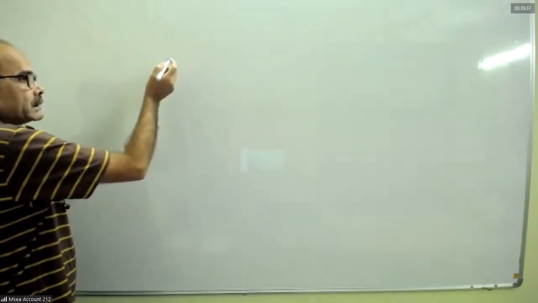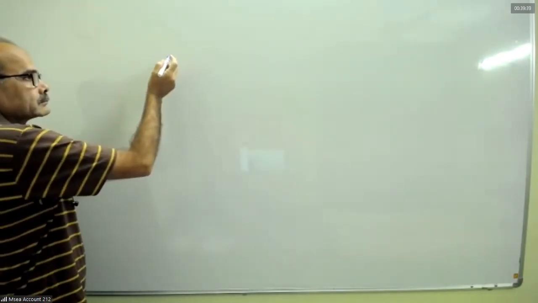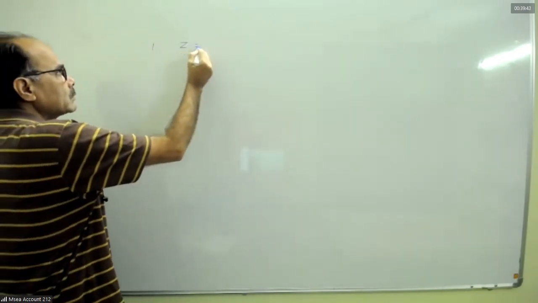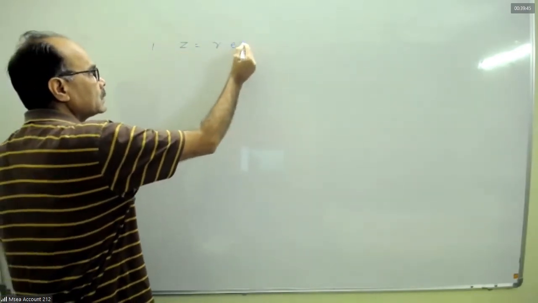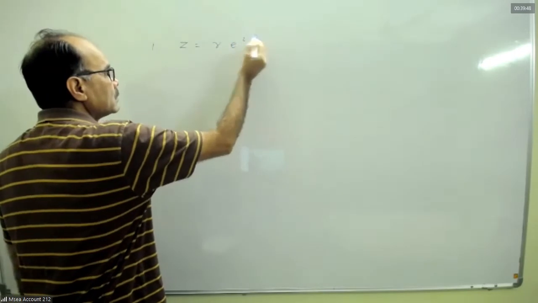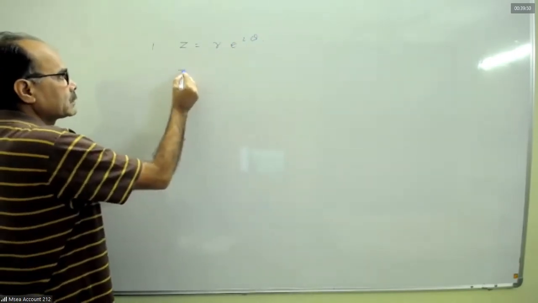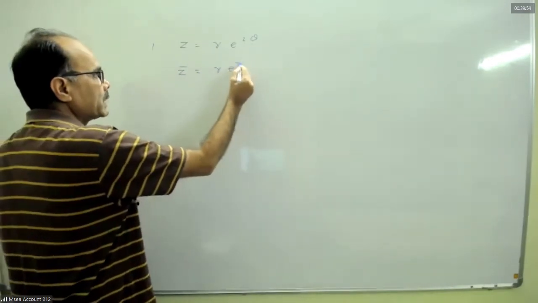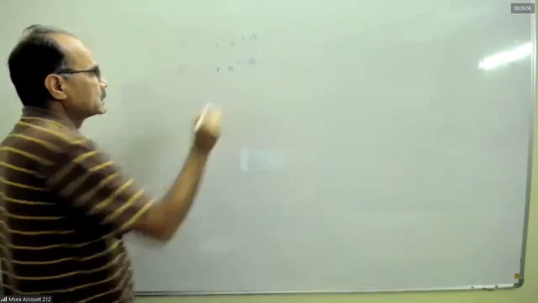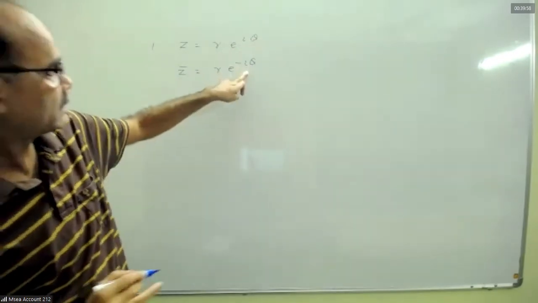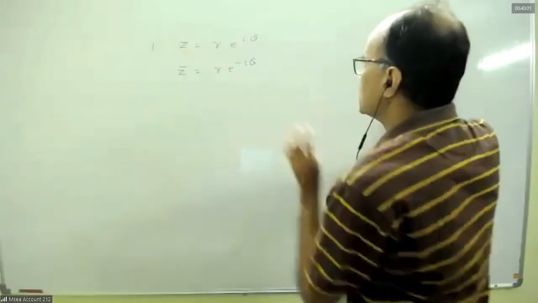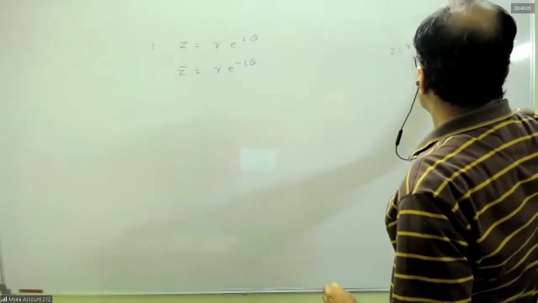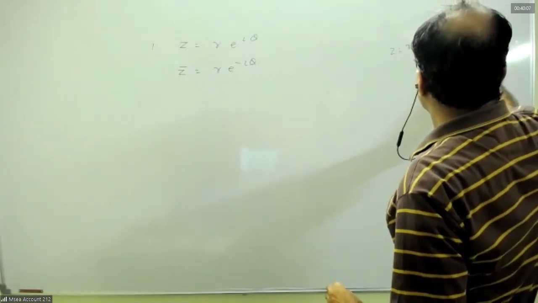One small result. For z equal to r into e to the power i theta, what will be z conjugate? r into e to the power minus i theta. Just replace theta by minus theta. The reason is, what is z? r cos theta plus i r sin theta.